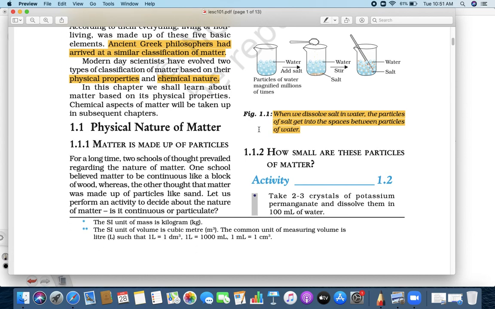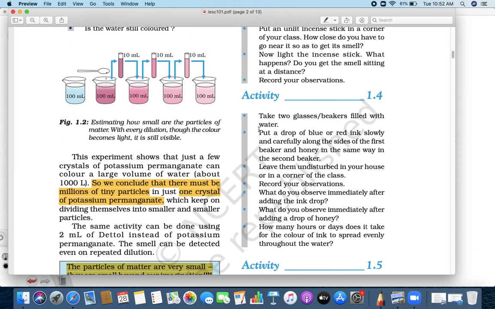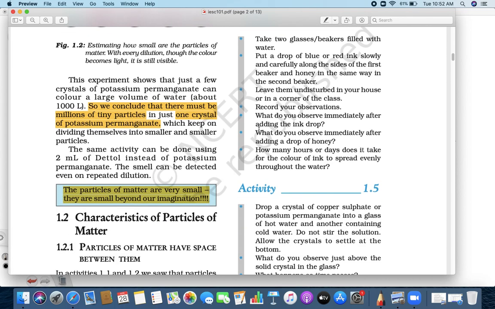Then we saw how small is that particle. The particle is so small that it is beyond our imagination. We have learned that when you drop ink and then take a spoon and go to the next and next and next, the color will become lighter and lighter, but still one drop of ink has millions of particles in it. The particles of matter are very small, beyond our imagination. We cannot even imagine how small it is.